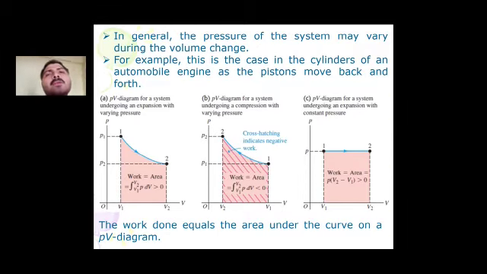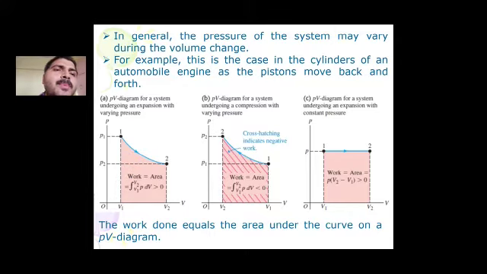Diagram A is a PV diagram for a system undergoing an expansion with varying pressure. Here the system is at the initial state at point 1, and the pressure is decreasing. Initially the volume was V1 and now the volume has increased to V2. So there is a change in volume, and the work done can be calculated as the integral of P dV.